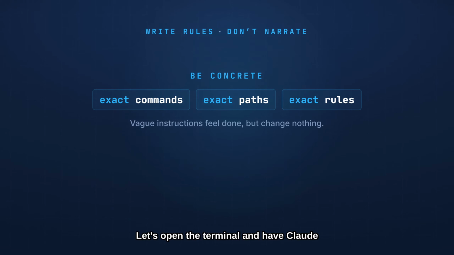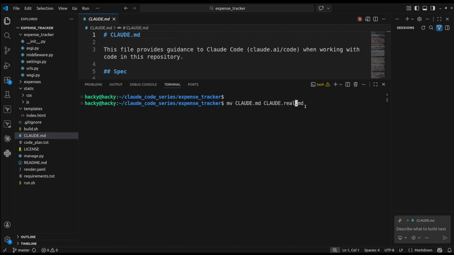Let's open the terminal and have Claude write one of these from scratch and then make it good. This repo already has a Claude.md. I wrote it by hand over a few sessions. But I don't want to just show you a finished file and say copy this. I want you to see the gap.